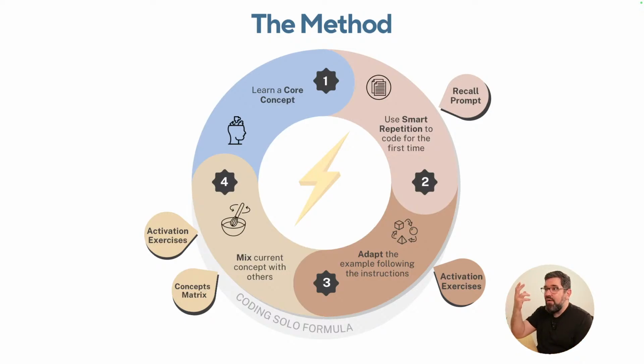So think about this: if you think in a sentence like, I want to draw a circle, how do you translate that thought into actual computer code? That's what I'm gonna teach you. That's smart repetition. And we apply this on step number 3, adapt, in small incremental changes on the exercises that I'm gonna present to you, okay?